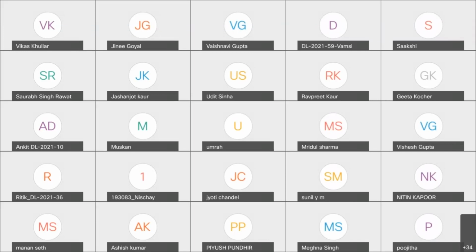So to add the rows in the data frame, what you can do is you can append it in the form of a list, right? You can use the append function and append it at the end of the data frame.